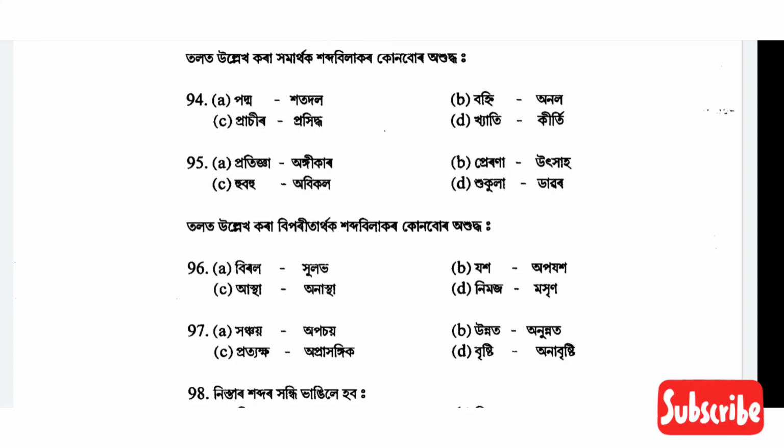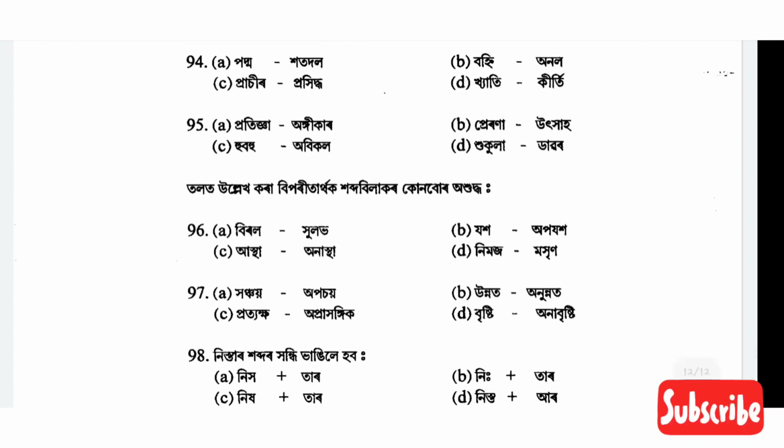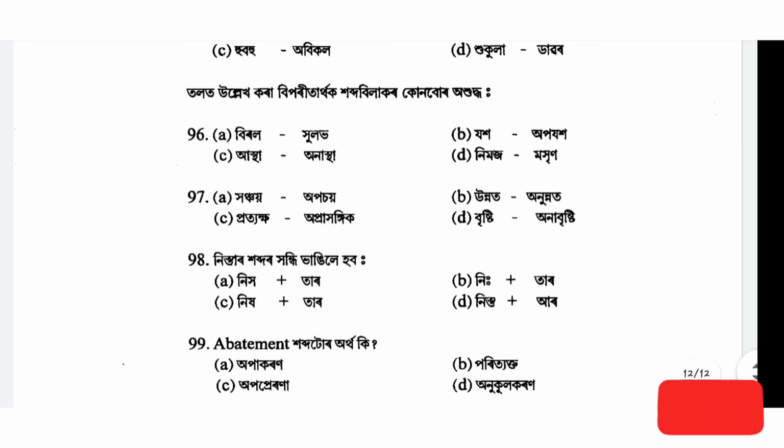Then which of the opposite words mentioned below are wrong? So we have to find the wrong opposite word. Question number 96, the correct answer will be option D, nimoj makhrin. Option D is the correct answer, question number 96. Then question number 97 is option C, pratyekya aprakhangik.